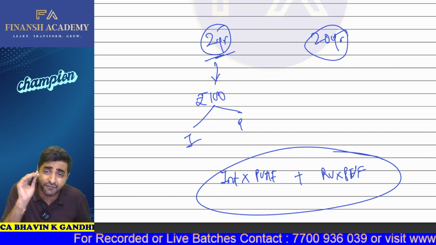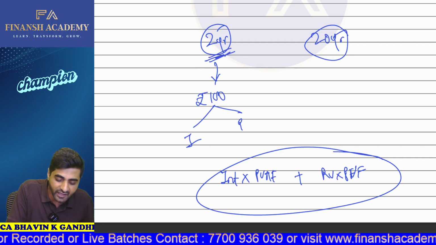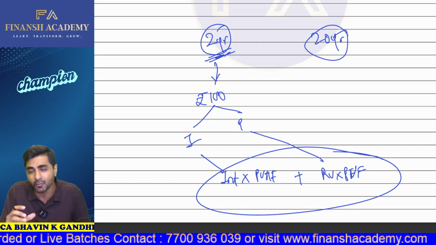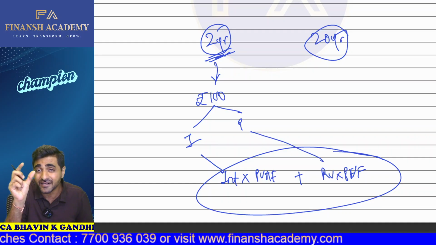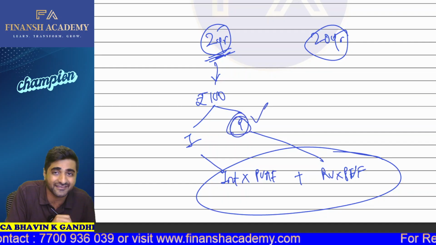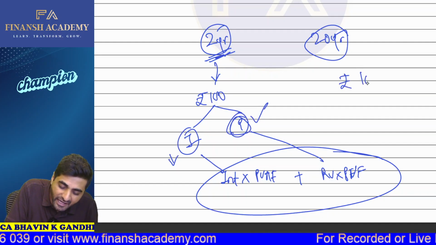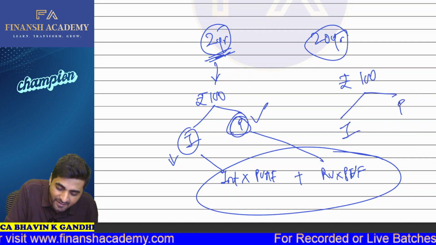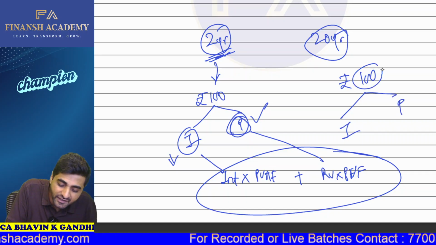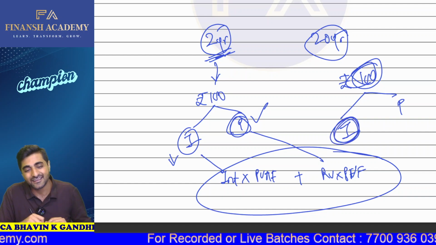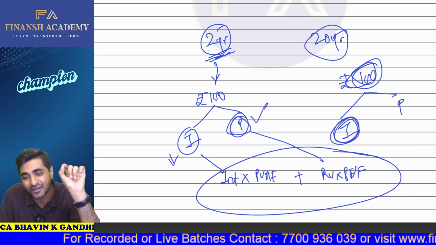Now, my dear students, when talking about a 2-year bond, if interest and principal are the two components, which component will be more in this 100 rupees? In this 100 rupees, the principal component is going to be more, and the interest component will be low. And when I'm talking about a 20-year bond, suppose its price is 100 rupees, it will also have interest and principal, that is the redemption amount. Now, which component will be more in this 100 rupees? The interest component will be more. So a slight change in the interest rates will have more impact on the present value of the interest.